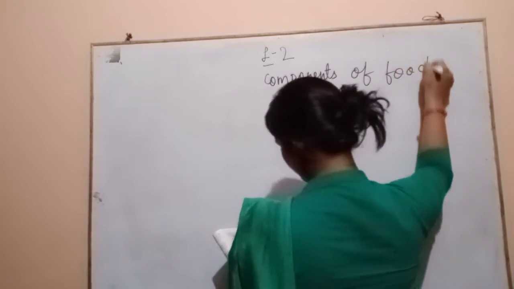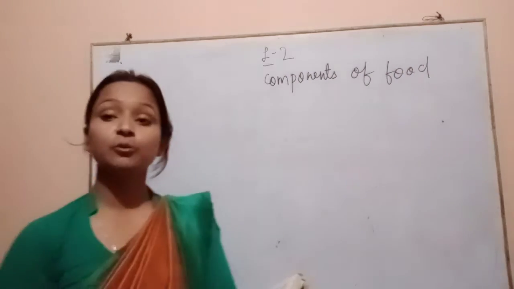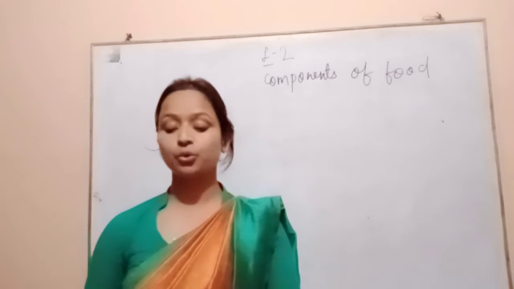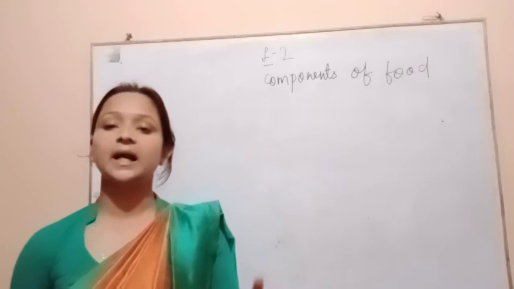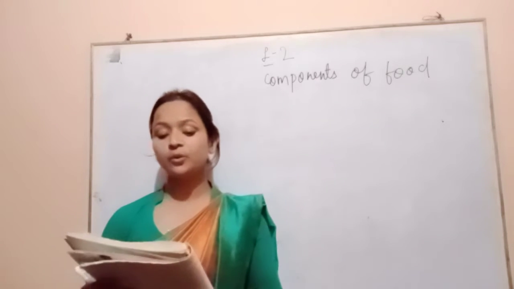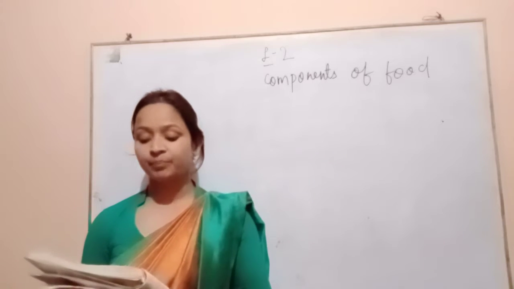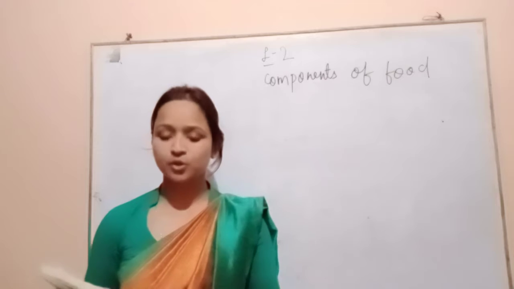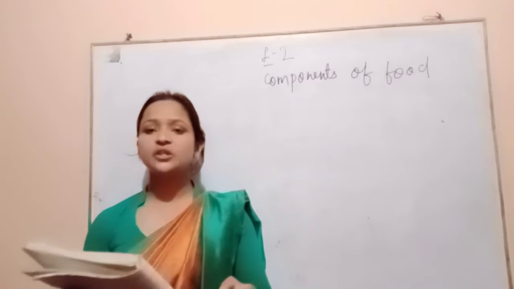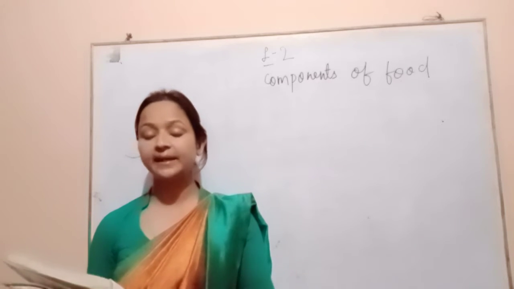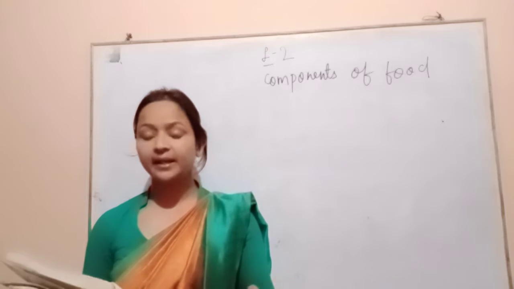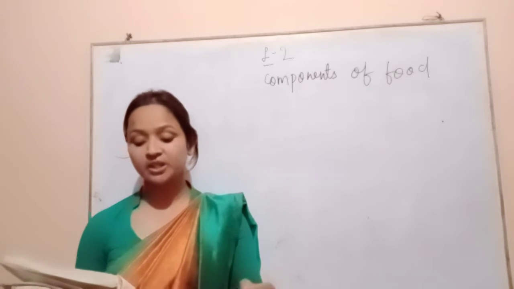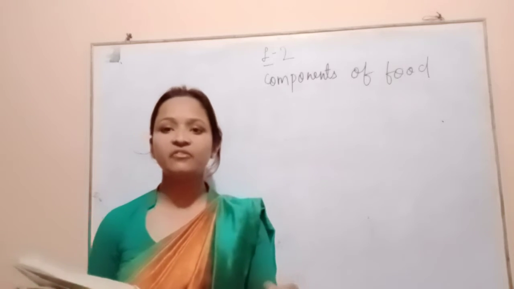Components of food. Yesterday I told you about food groups: energy giving foods, bodybuilding foods, and protective foods. In energy giving foods I told you cereals, sugar, jaggery, potato, sweet potato, honey, oil and fat.